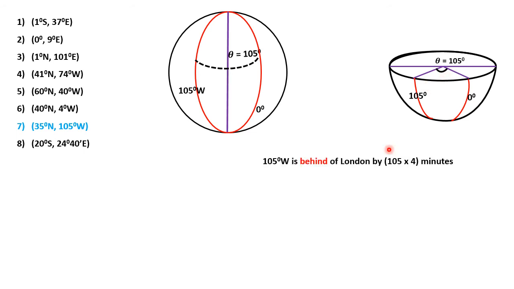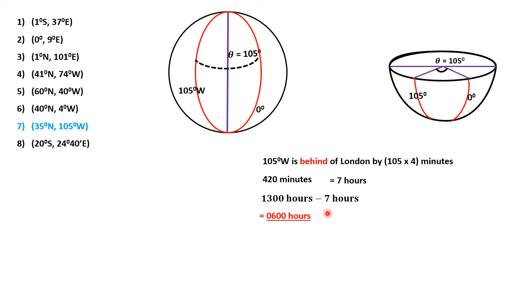And so we would say that this particular place here is behind London by 105 times 4 minutes, which is 420 minutes, and that is exactly 7 hours. So they have 7 hours before they get to 13 hours on Monday. So what time are they? They are 13 hours minus 7. They have 7 hours before they get to 13. So I just subtract that, and it's